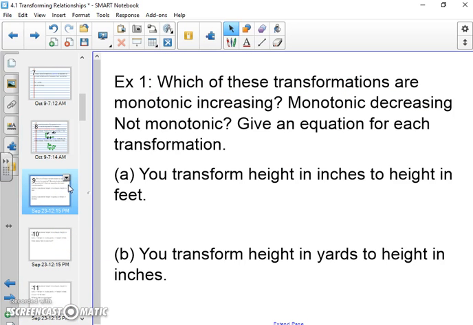And then here are some actual examples. Which of these transformations are monotonic increasing, monotonic decreasing, or not monotonic? And it asks for you guys to give an equation for each transformation. So the first one asks you to transform height in inches to height in feet. And the second one asks you to transform height in yards to height in inches.